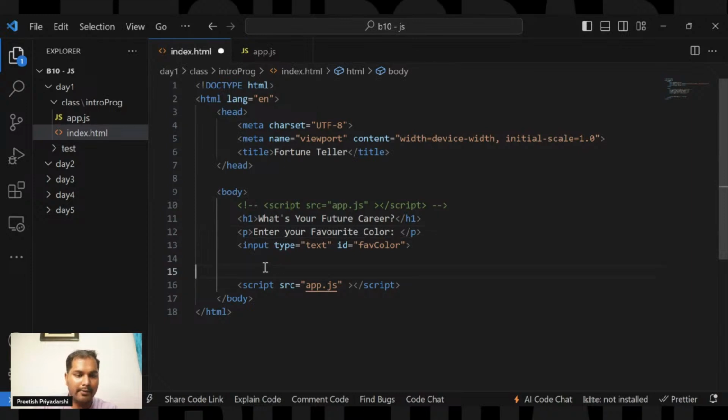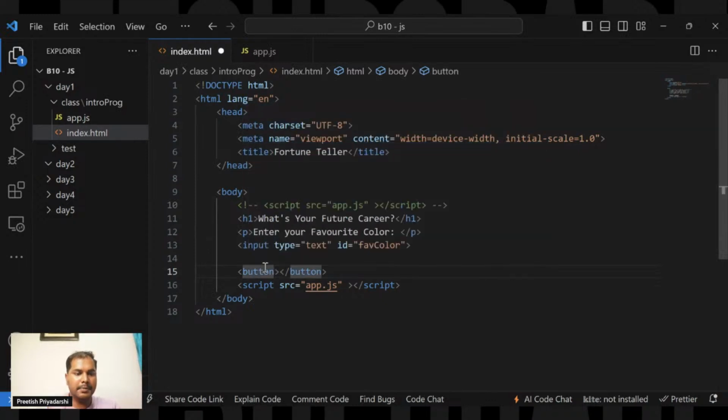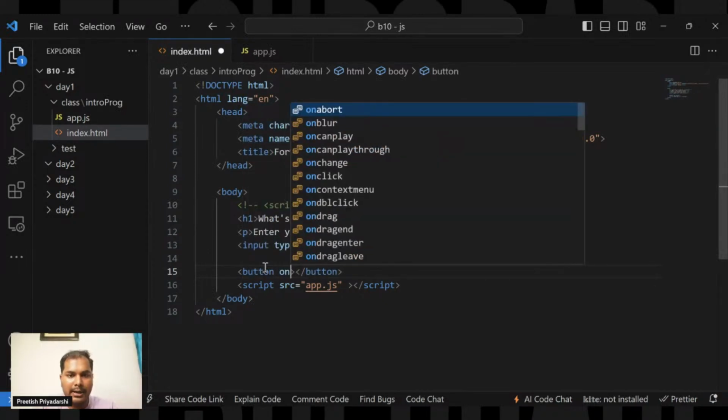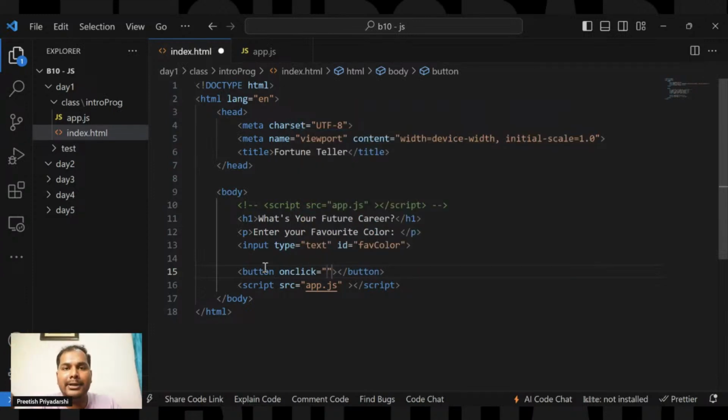After that, I will add a button. To this button I'm adding an onclick event, which decides what will happen if someone clicks on the button.